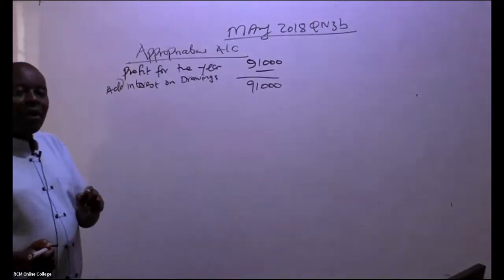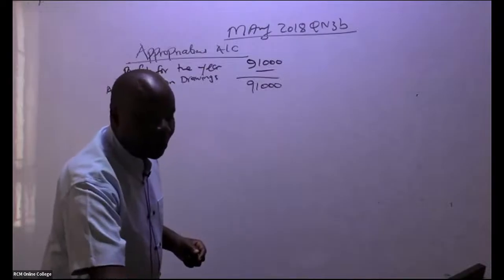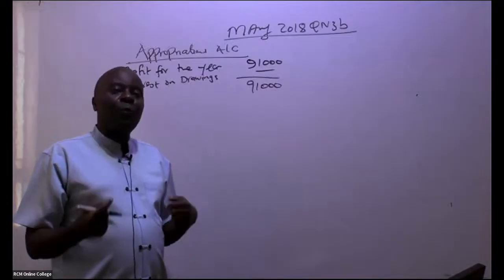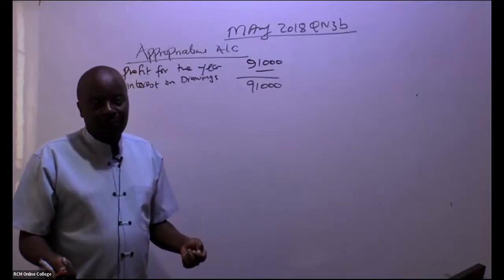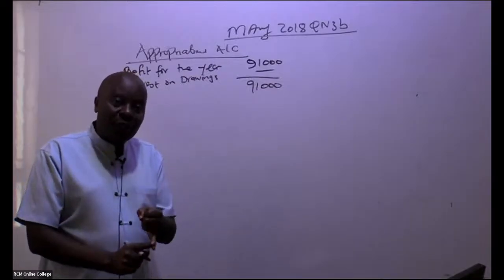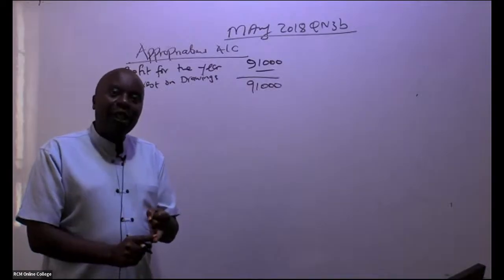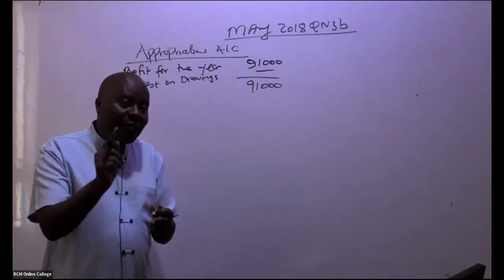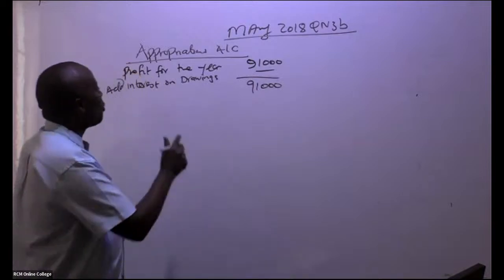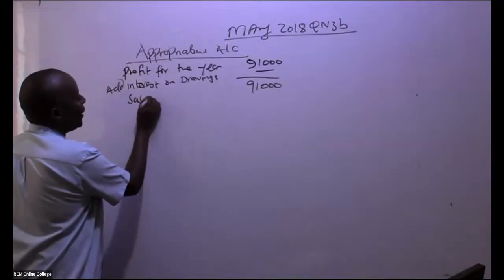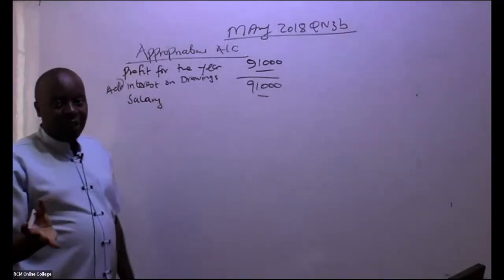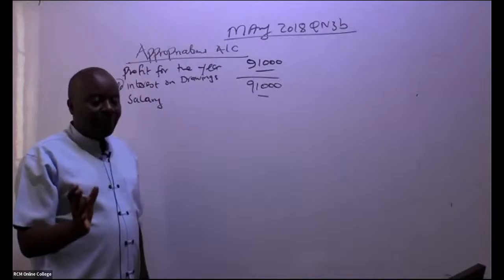Please don't forget that. Now, ladies and gentlemen, after you get this, you'll be able to think about what kind of payment you give to these partners. For example, the partners will be entitled to commissions, they'll be entitled to salaries, they will be entitled to interest on fixed capital. So we start with the first one, which of course will be salary. So we less salary. There is nobody who is getting a salary. I'm just putting figures there for the sake of it.